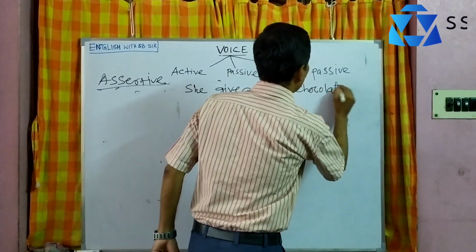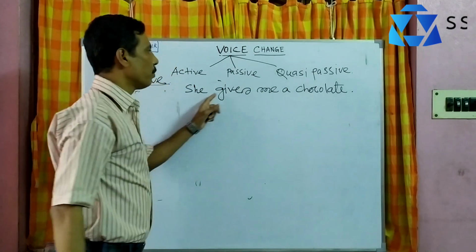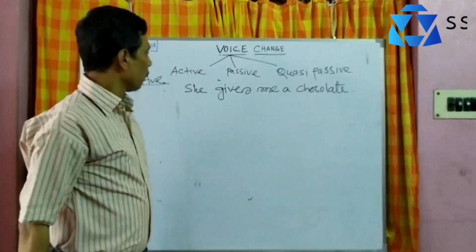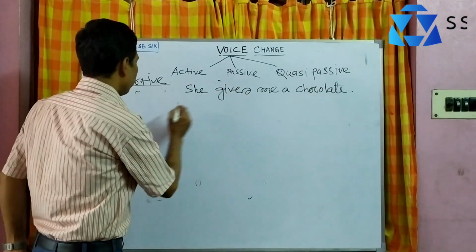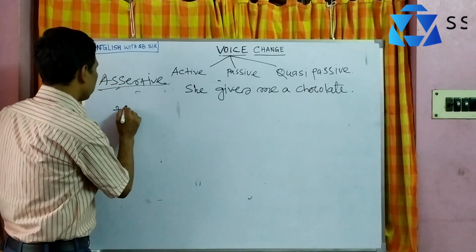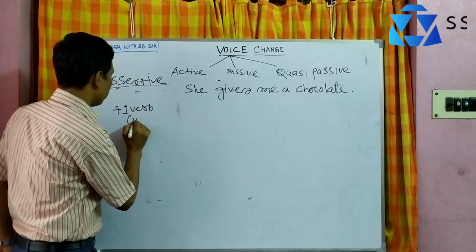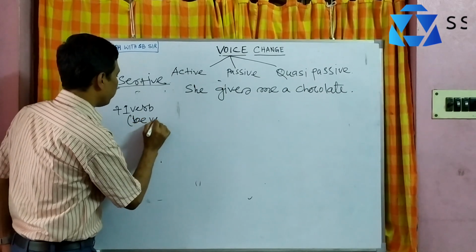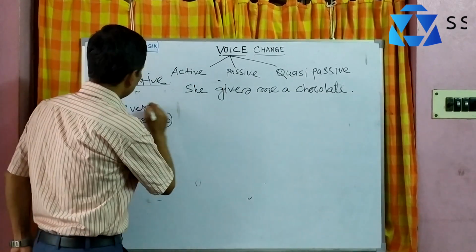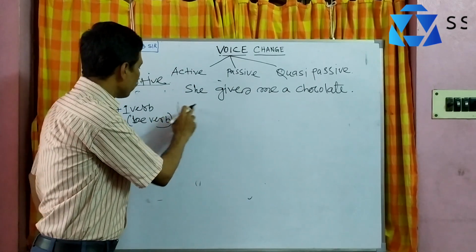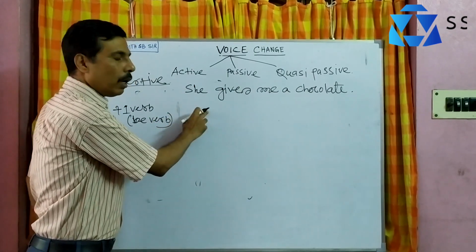She gives me a chocolate. Next, I am telling about the class 1 verb. That is the be verb. It should always be the be verb. We should use these be verbs according to the tense.